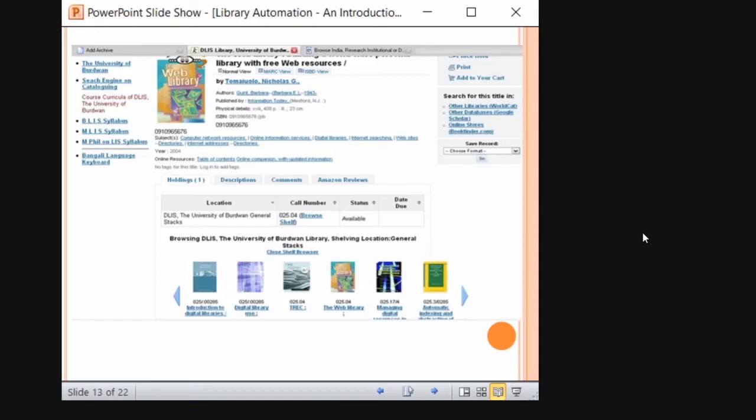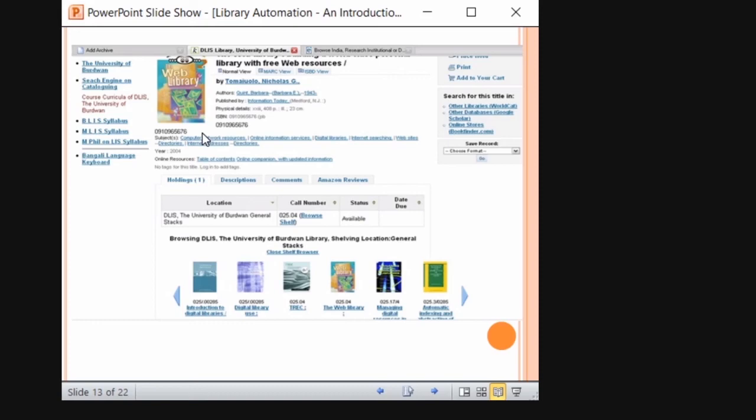So this is an example of a catalog, right? How it looks like. This is an example of a feature catalog. For example, this ILS, how it looks like is, when a user searches for a book called library automation, it shows what books are available in the library. Not only that, it will also show similar books that are available in Amazon or something like that. It will guide him.